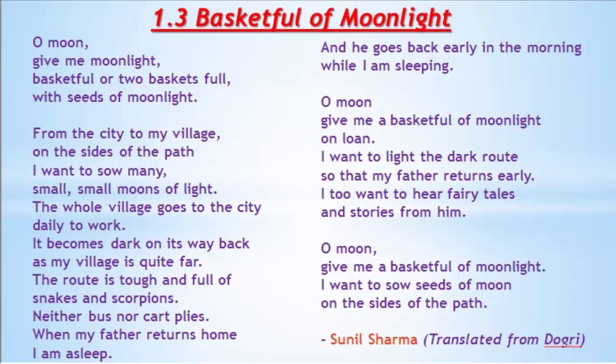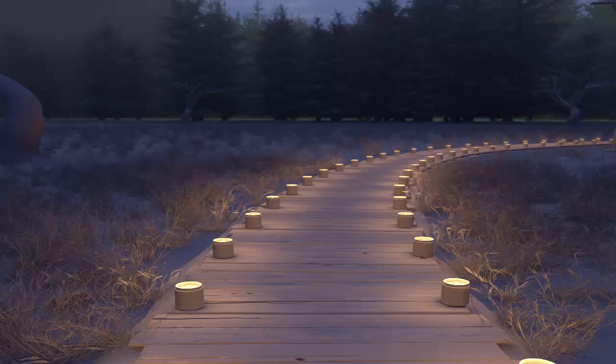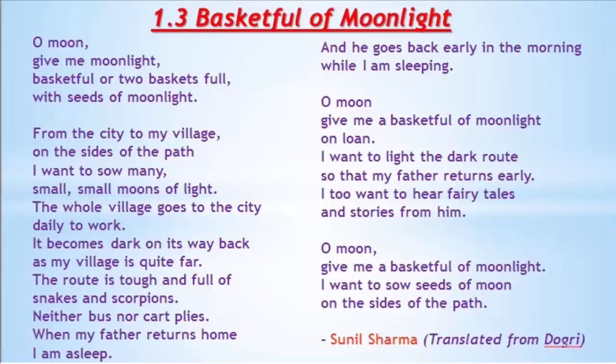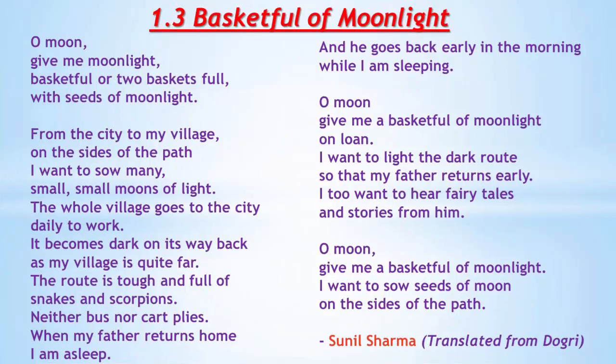He wants to sow small moons on the side of the path, and he wants to make the journey easier for all villagers as well as his father. That's why he is asking for small seeds of moon from the moon itself. So it is a very interesting poem. Read the poem twice, thrice to make it familiar to you, and then we'll go forward to its 5-point appreciation.